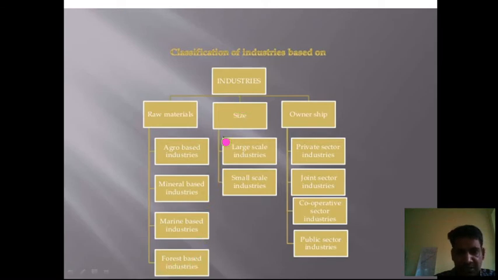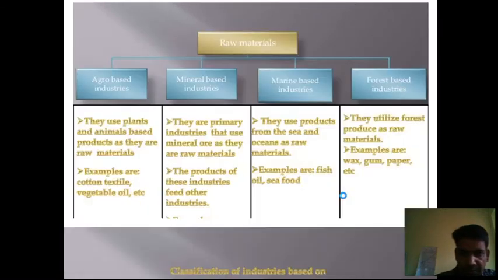Based on the size, the industries are of two types, that is large scale industry and small scale industries. Based on the ownership, we have four kinds of industry, that is private sector industries, joint sector industries, cooperative sector industries, and public sector industries. In the coming slides we will discuss this in detail.